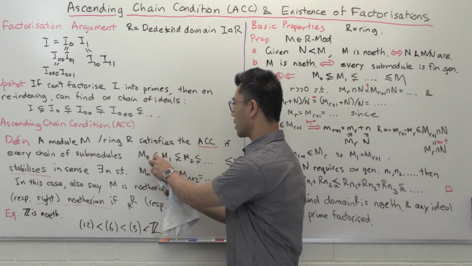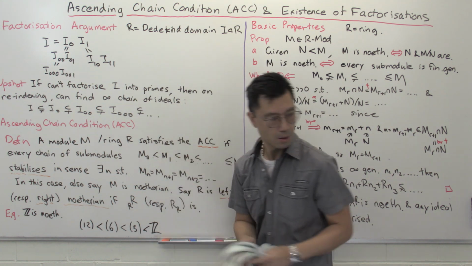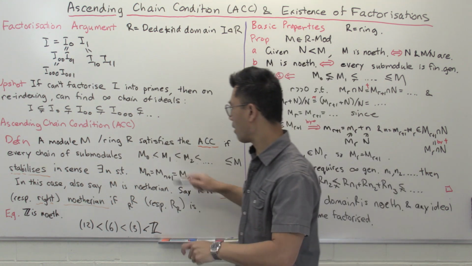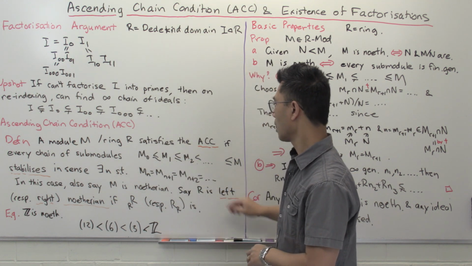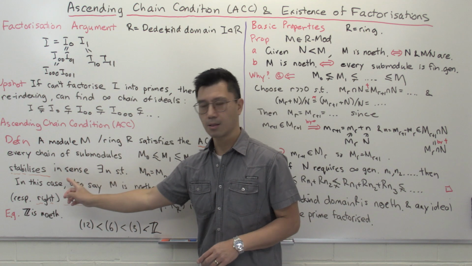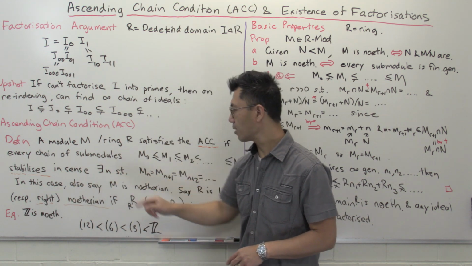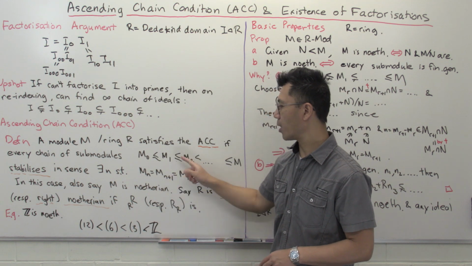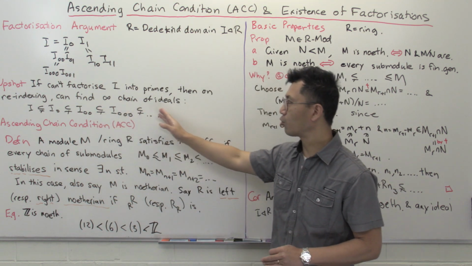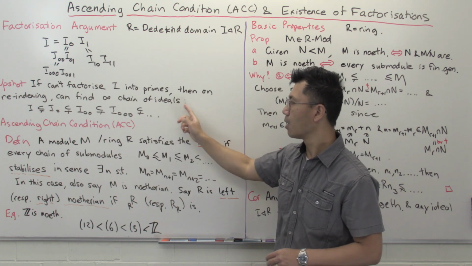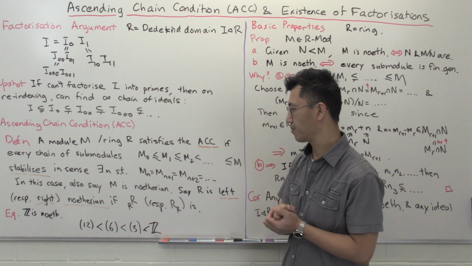Let's suppose that they're potentially equal. So you have some chain of submodules like this. Then this stabilizes in the sense that eventually, from some point on, say n, you'll have m_n equals m_{n+1} equals m_{n+2}, and so forth. So you don't have a strictly increasing chain of modules, like you see with a strictly increasing chain of ideals here.